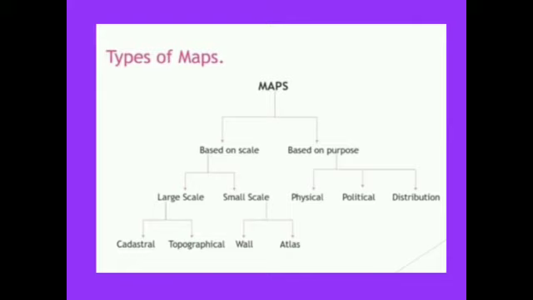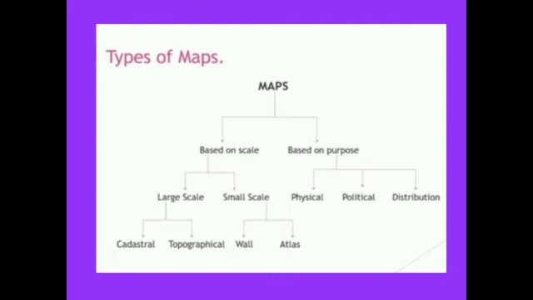Political maps show the political boundaries between states, countries and continents, and their location and areas. Coming to the distribution map, it shows the distribution of definite features such as land use, temperature, rainfall, population, soil, minerals, natural vegetation, crops, industries, railways, roads, waterways, etc. So these are the types of maps.